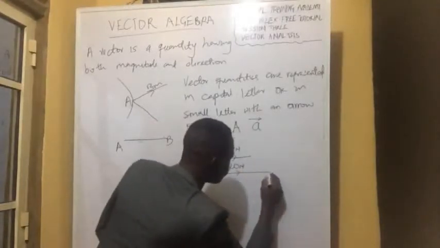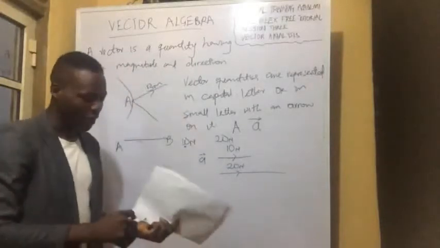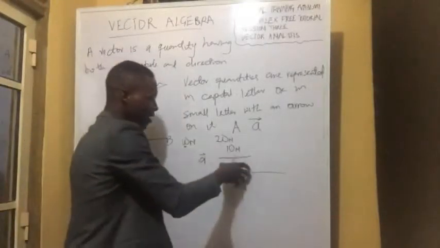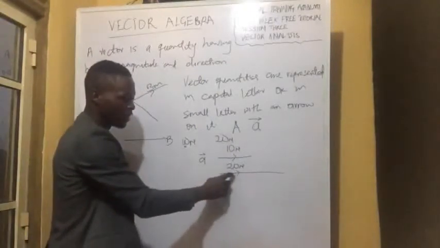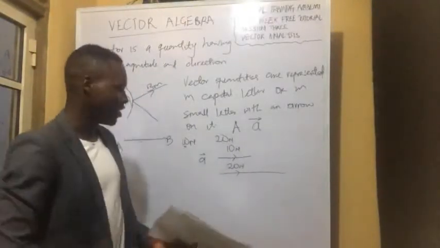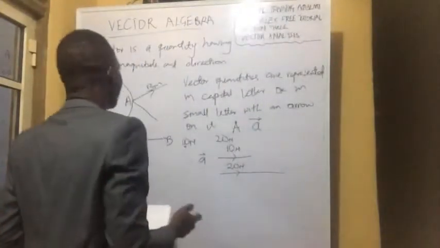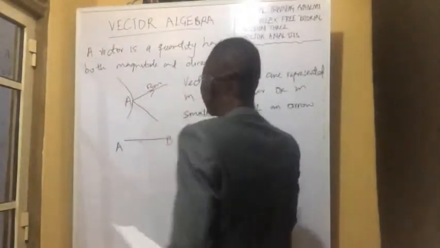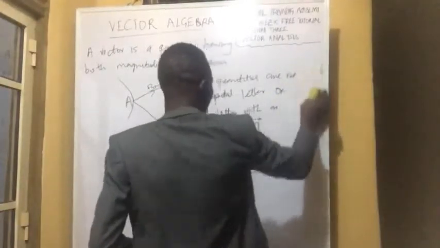So it will have to be double of this one. So the length represents the magnitude, and that arrow is very important. You put this arrow to indicate that there's a direction to it. So now that we understand what vector is, let's look at vector algebra and some operations relating to vector.